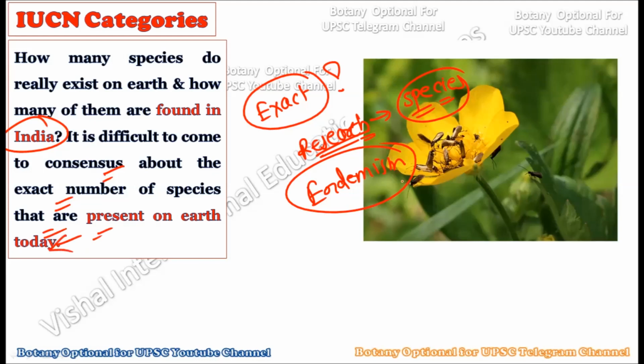That is why we are saying that research is going on, and day to day we are finding new species. So the number of species we know and the number of species actually present on the mother earth have a significant difference, and we have to wait till all the species present on the earth are found.